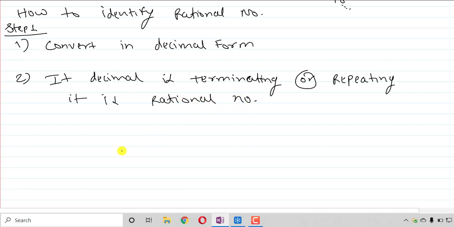Okay, just memorize this, how to identify a rational number. First, convert it into a decimal number and check whether it is terminating or repeating. If the decimal is in any of these categories, it will be a rational number.